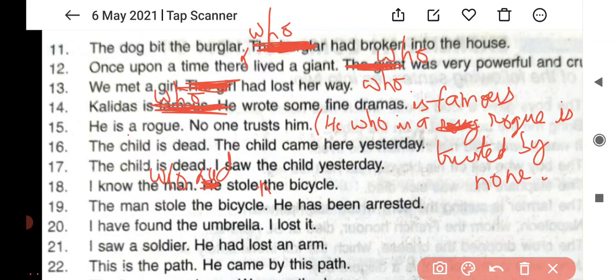Next sentence, beta, sentence number 20. I have found the umbrella. I lost it. So, I have found the umbrella which I lost. I saw a soldier. He had lost an arm. So the answer will be I saw a soldier who had lost an arm.